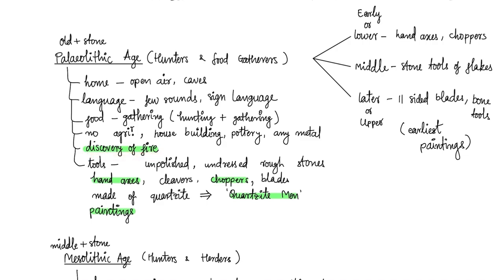They used tools made of quartzite. Their tools were unpolished, undressed, rough. For example, hand axes, cleavers, choppers, blades. These tools were made of quartzite, and that's why Paleolithic people are known as quartzite men.